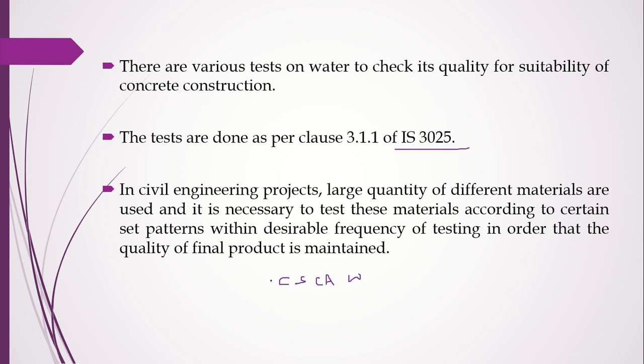So we have to test all the materials, and the test results of all the materials should be desirable, or as per their own IS code specifications. There is an IS code for every material, right? The test results of all the materials should satisfy all the standards. Then only you can expect the durability of the concrete, which is our final product.